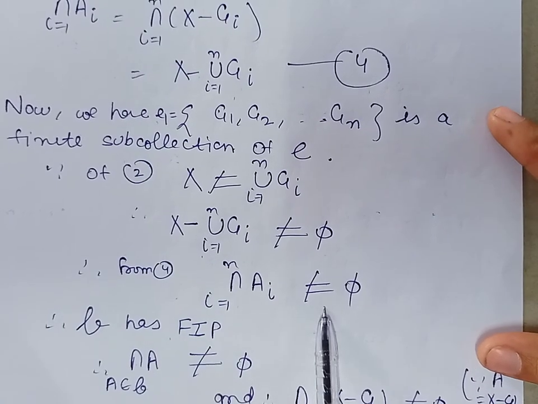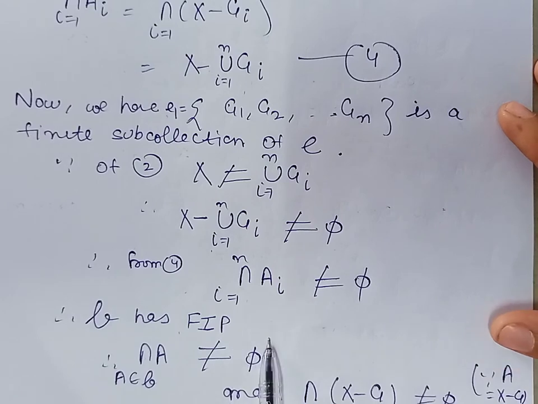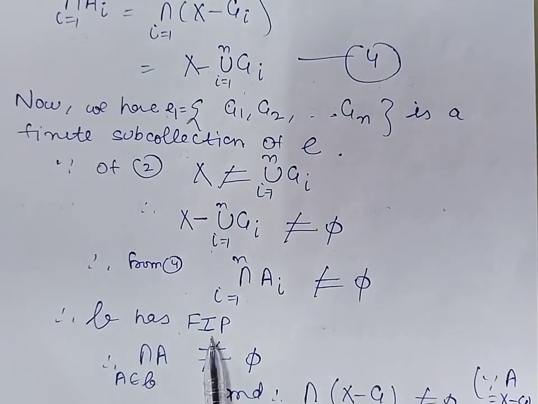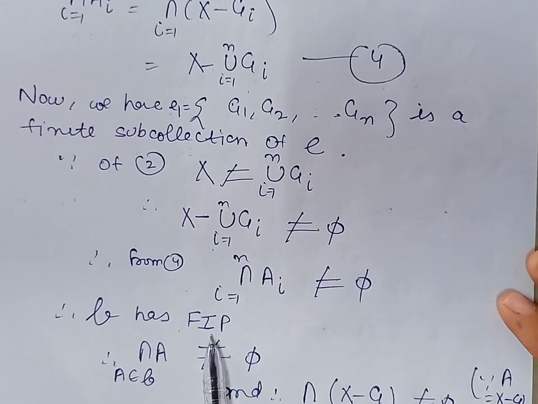So this proves that the family B has the finite intersection property, and therefore we can use the given hypothesis. Because the family has the finite intersection property, by the given hypothesis, the intersection of members of the family will be non-empty.